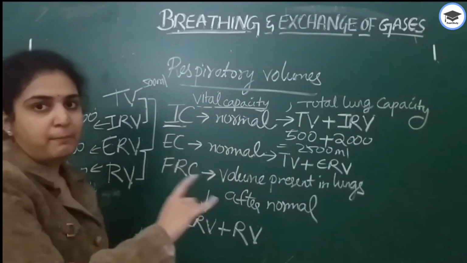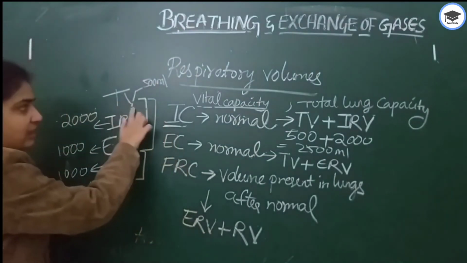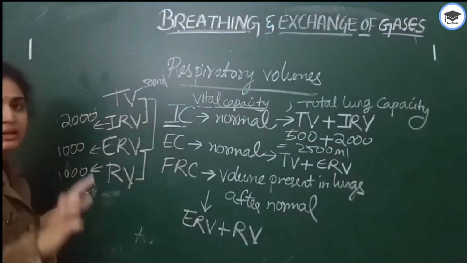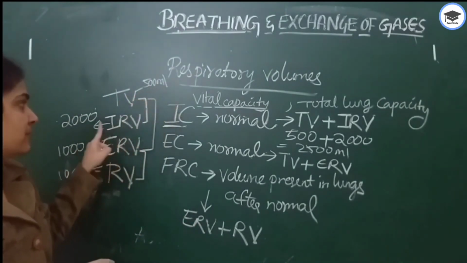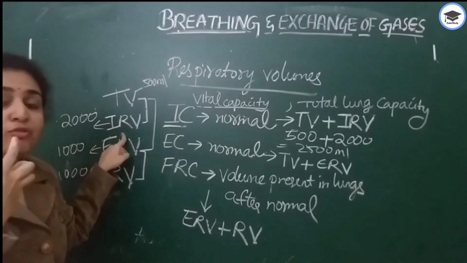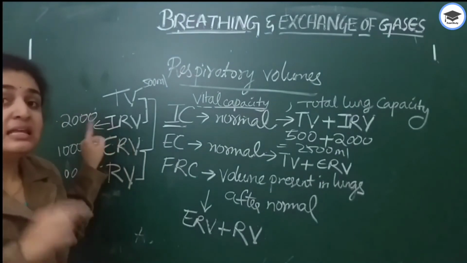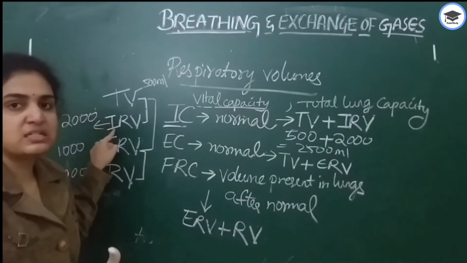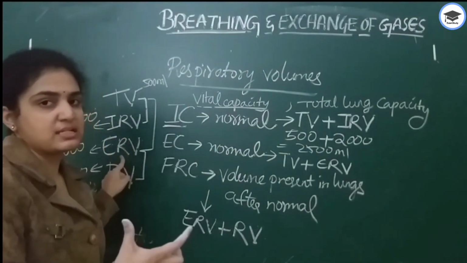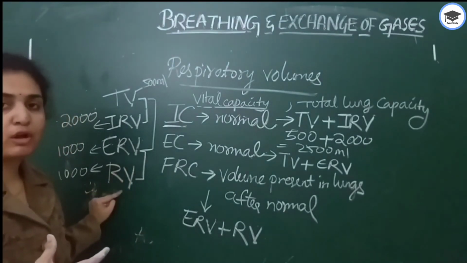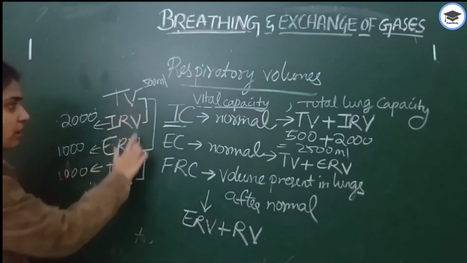So I'll give you a brief introduction again about all these respiratory volumes. See, tidal volume, the volume of air inspired or expired, is about 500 ml. Inspiratory reserve volume is the additional volume that a person can inspire through forced inspiration. Expiratory reserve volume is through forced expiration, whereas residual volume is the volume remaining in the lungs after forced expiration. These all are through forced.